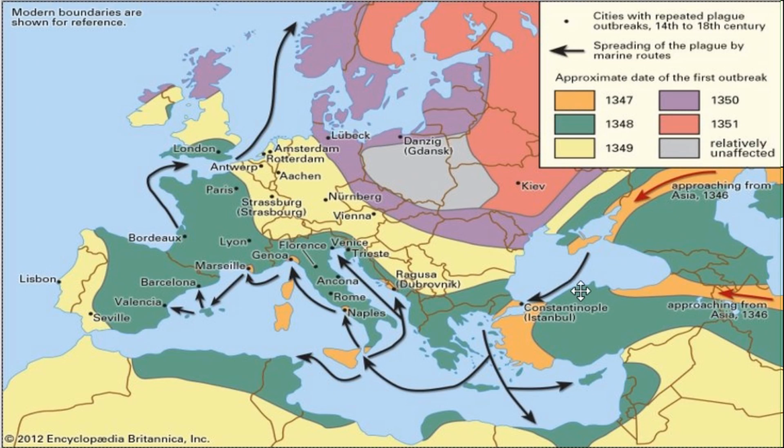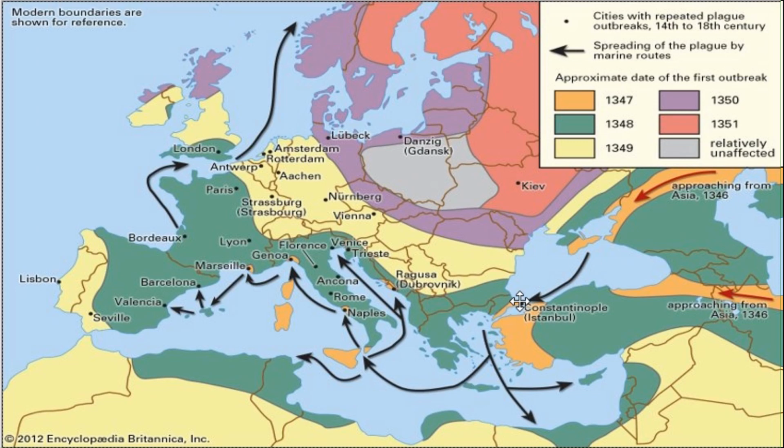So if we return then to this area here, which is the Black Sea, and the port of Kaffa. As I said before, the Italian traders, it's lots of different traders, would cross here, reach Constantinople, which is present day Istanbul in Turkey, and then from there you've got various routes into Europe, whether that is overland or you can start to take these sea routes through the Mediterranean, which were also very popular.